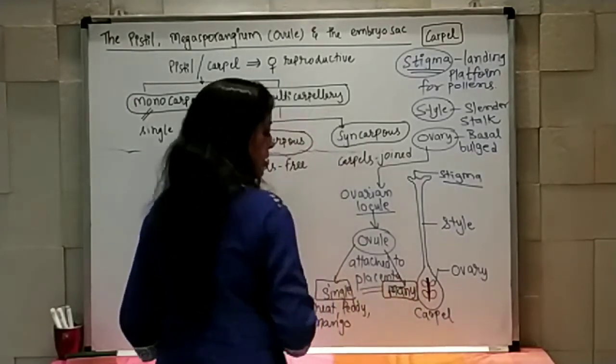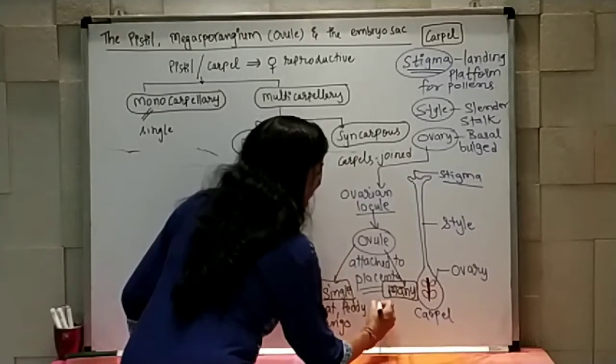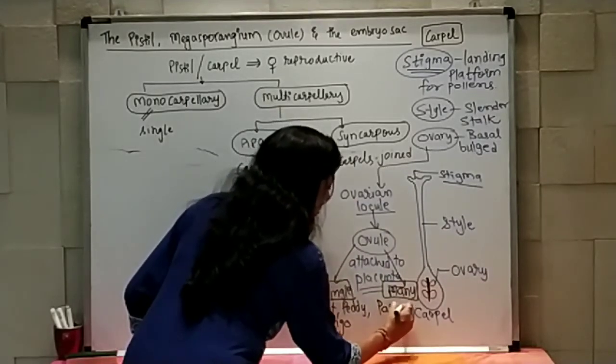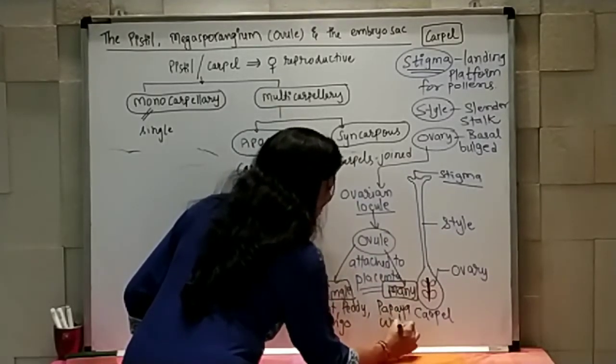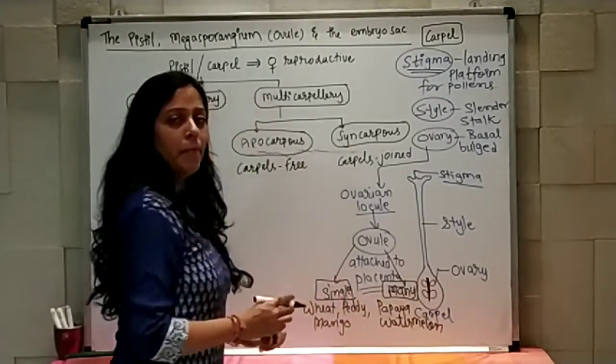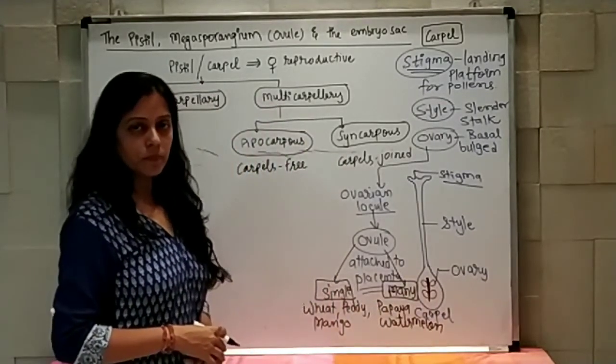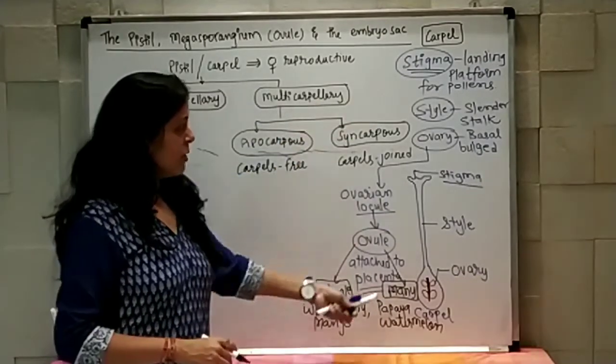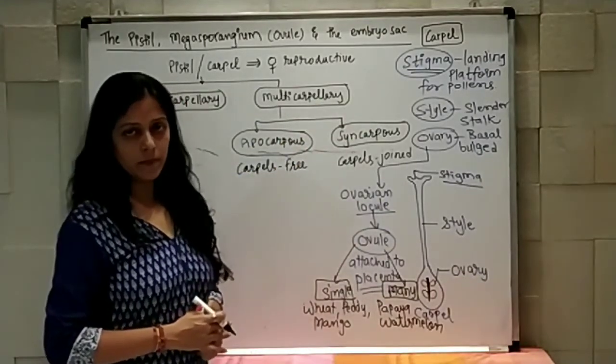Examples are papaya, maybe watermelon. You must have seen many seeds present in papaya and watermelon. So that is the actual structure of carpel we have seen.